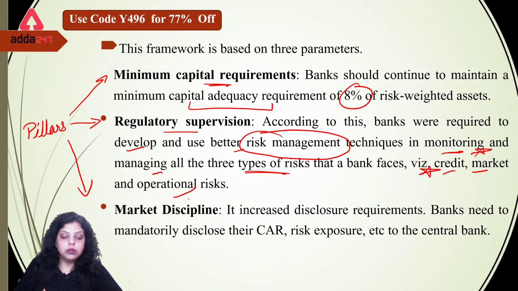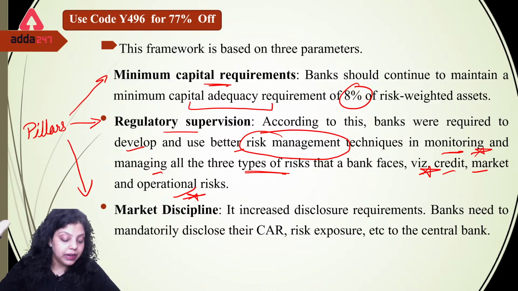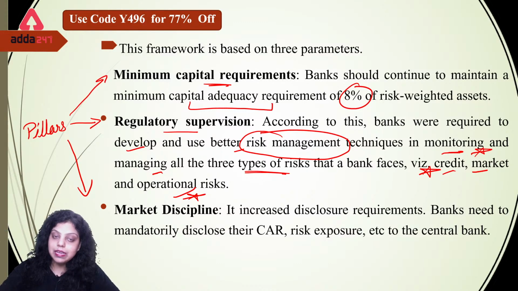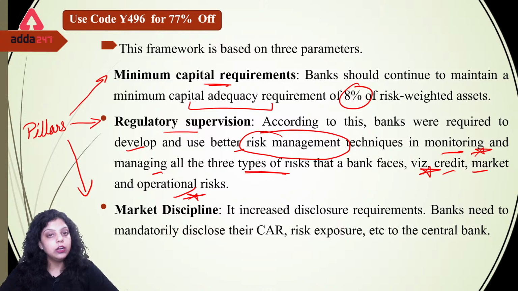Okay. So Basel 2 is saying under the regulatory supervision, also known as the supervisory review process, that the banks have to develop better risk management techniques by which you can monitor and manage all types of risk which can arise to a bank. And what type of risk can arise? It can be credit, market or operational.